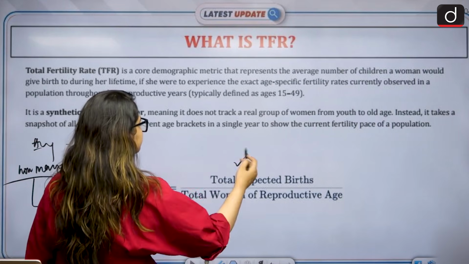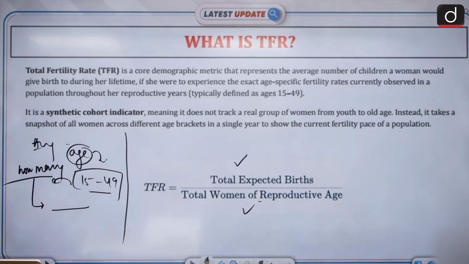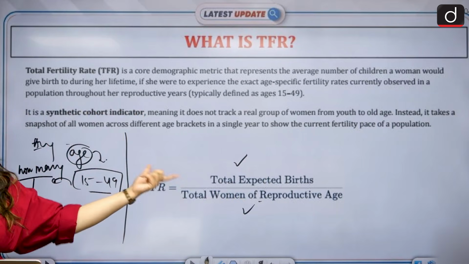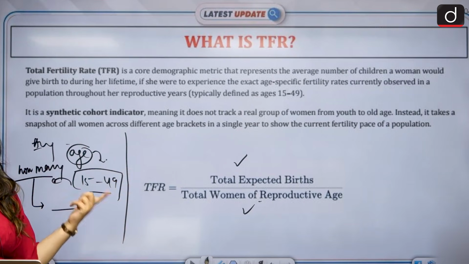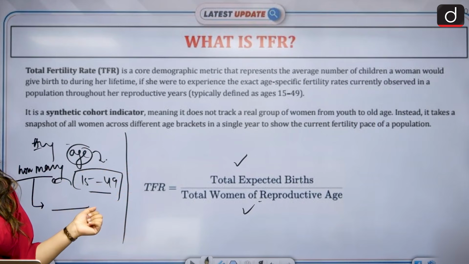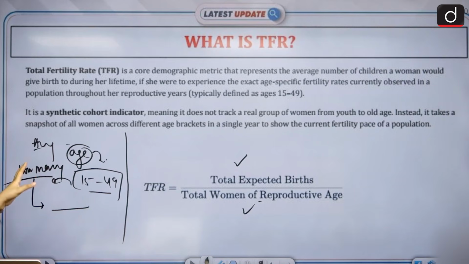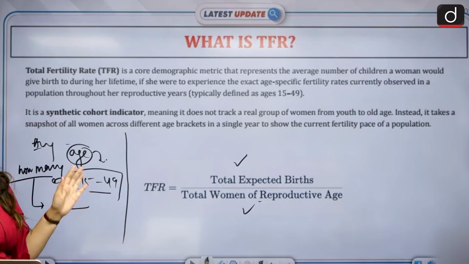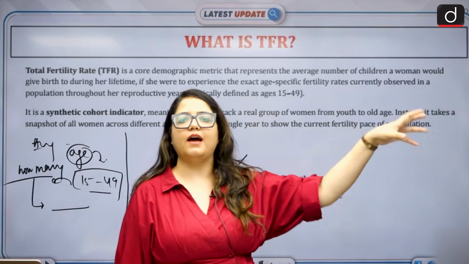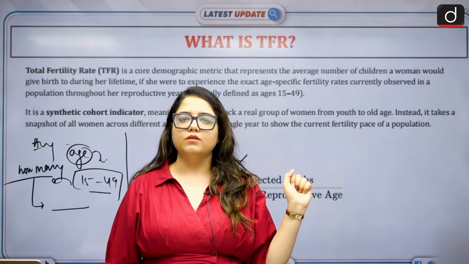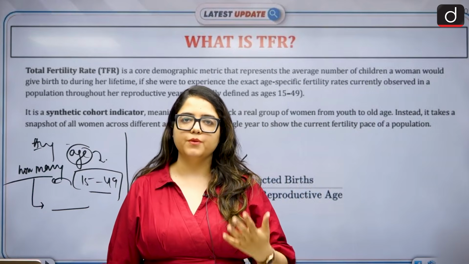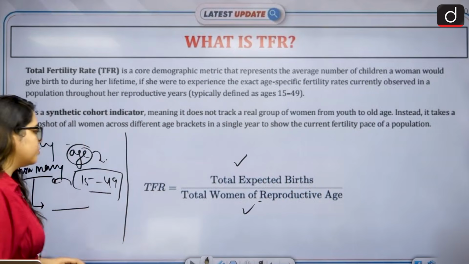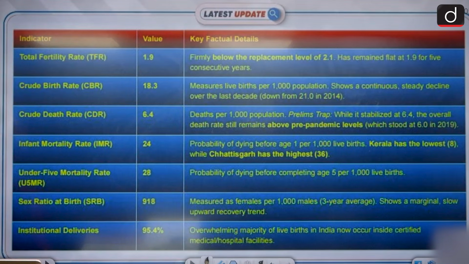How do we do that? Total expected births upon total women of reproductive age. How many births can they have? And how many women are present in the world who are actually in their reproductive age, where they can actually conceive, right? That is how we find it out. So it is basically a synthetic indicator; it is not exactly tracking the real group of women. No, it is just giving you a rough idea of how population would be replaced in your nation. So this is TFR, total expected births upon total women of reproductive age.